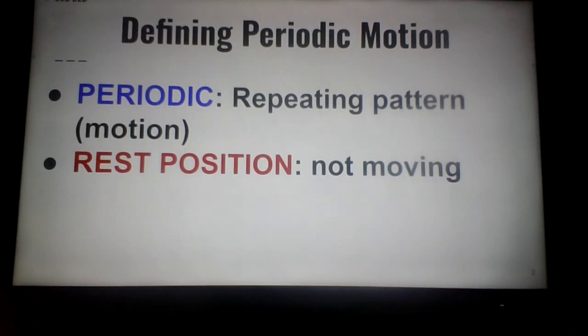As a wave moves, there is an instant where there really is no motion at all, but just such a brief instant that even if we could see the wave, we would never really notice. That's called the rest position, a very brief instant when the wave is not moving at all.